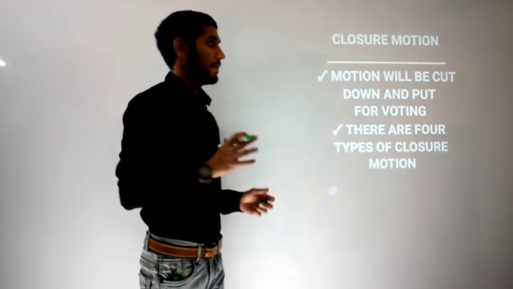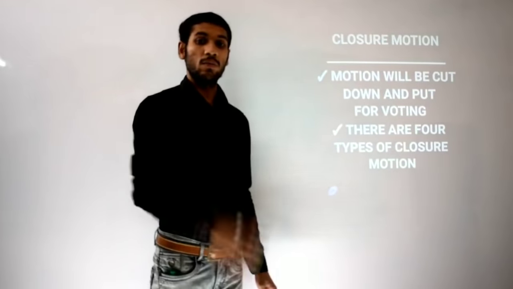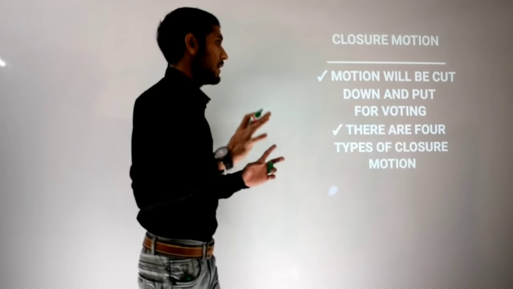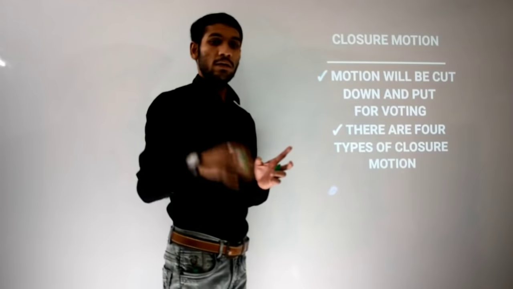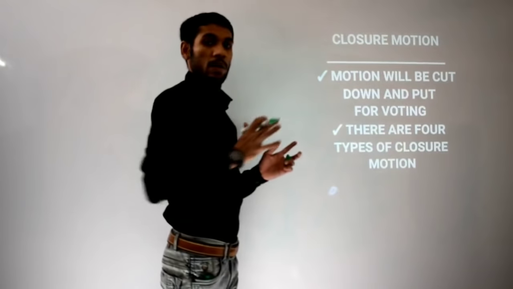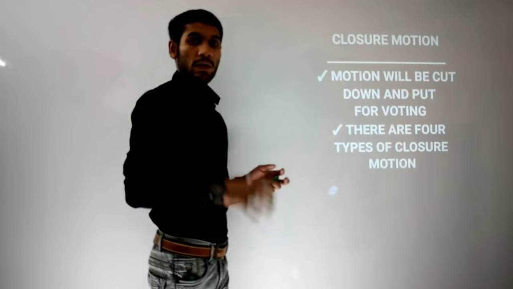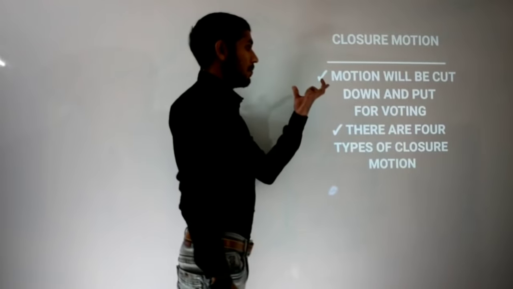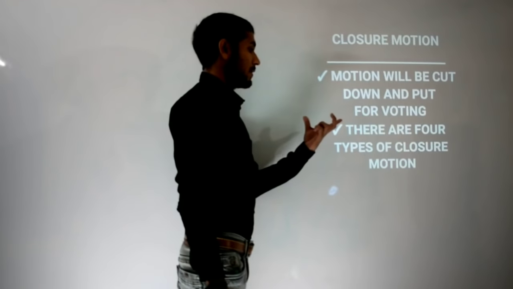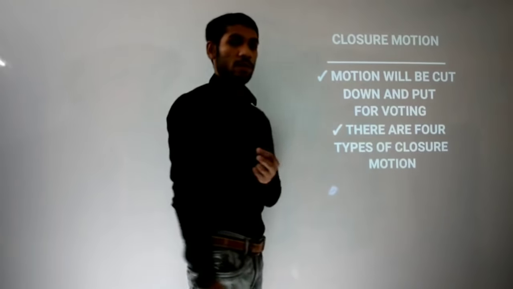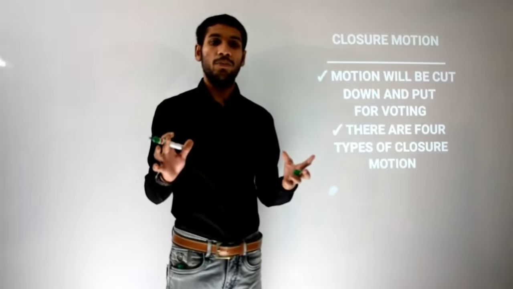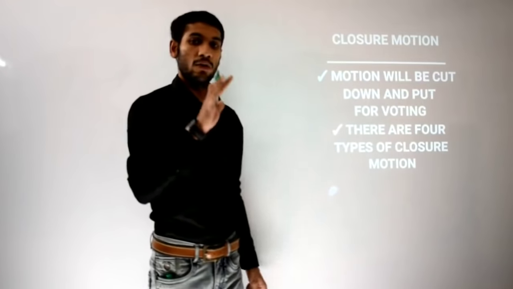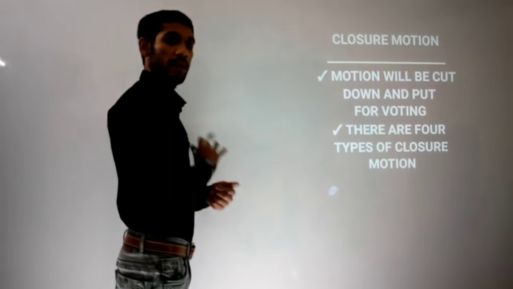Okay, so let's see. Now, closure motion. What is closure motion? Take care of the time so that you are really focusing on it. So now let's see what closure motion is. The motion will be cut short and put for voting. There are four types of closure motions. The motion will be cut short and put for voting. Are you getting it or not? Let's just give an example and you will easily get it.